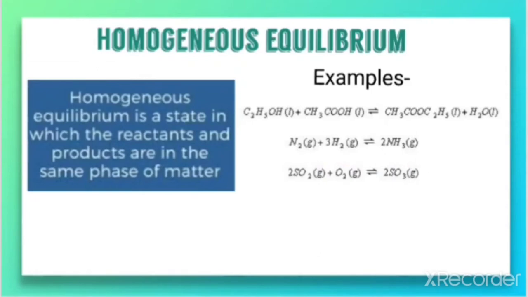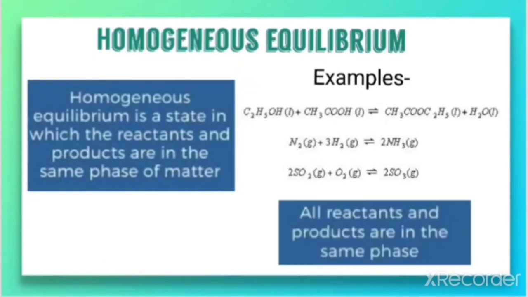So how can you define homogeneous equilibrium in a simple way? It is an equilibrium in which all the reactants and products are in the same phase. That equilibrium is called homogeneous equilibrium. The word homo relates to same, that is, reactants and products are in the same phase. So these are the examples for homogeneous equilibrium.